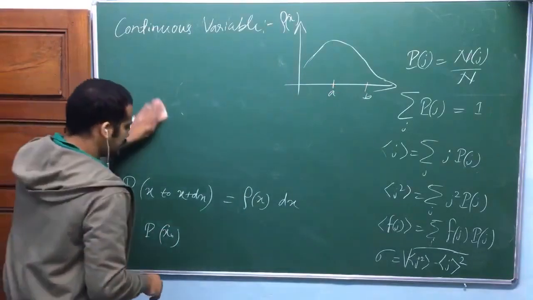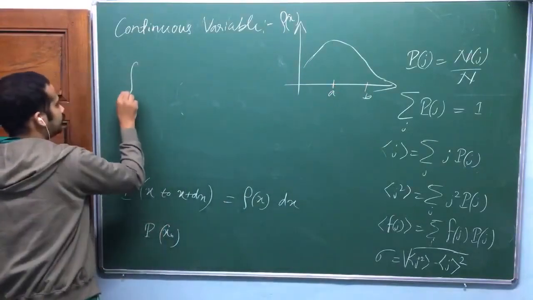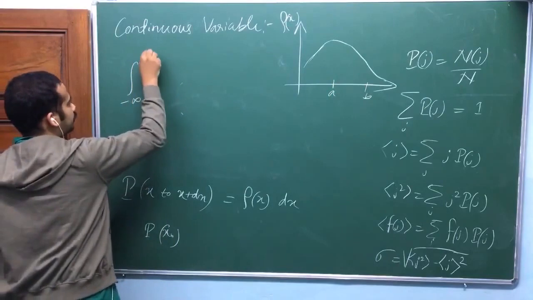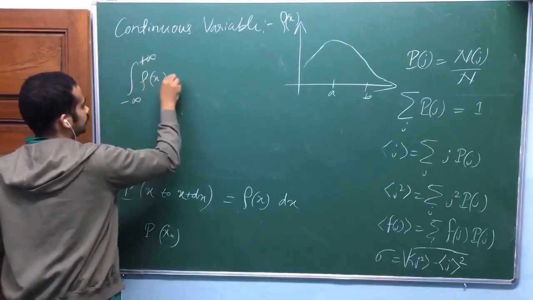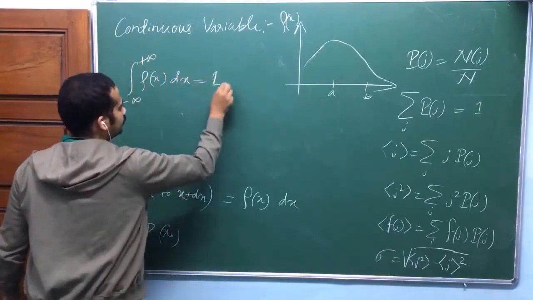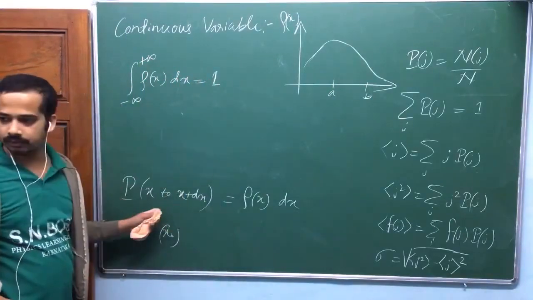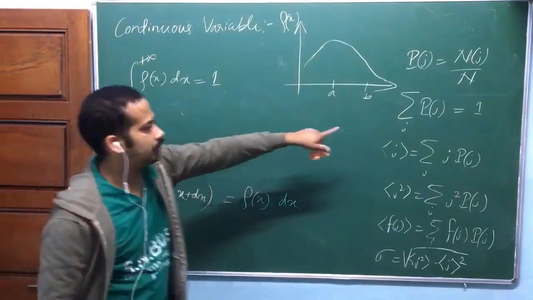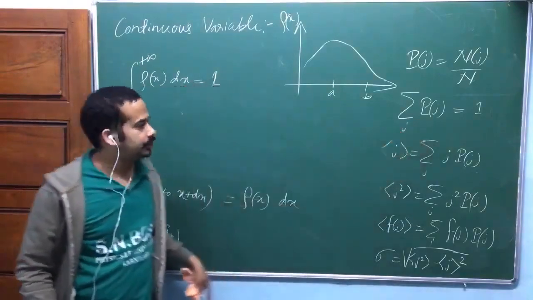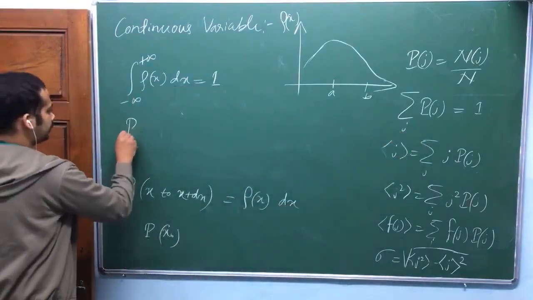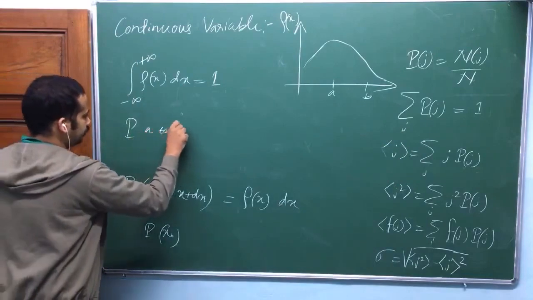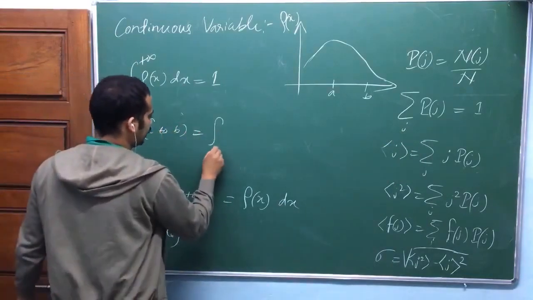now again, in this situation, look at here. What is the normalization? If you take minus infinity to plus infinity, rho of x dx, first you have to ensure this one. Total probability is equal to 1. This is a kind of total probability now, isn't it? Just like summation. So then probability from a to b is equal to, you should integrate a to b.